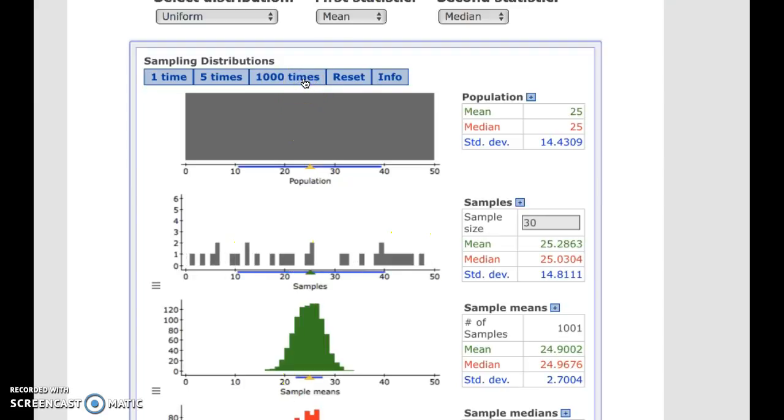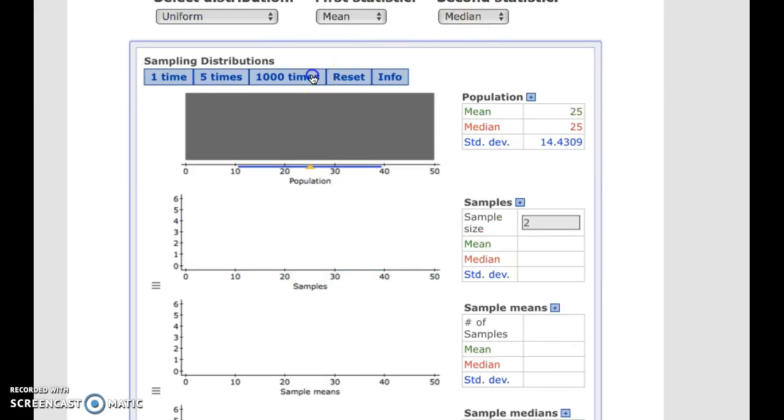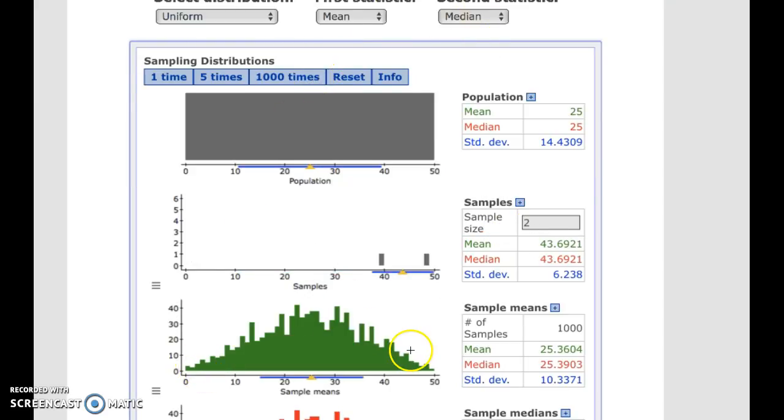See what happens with the 1,000. So notice what happened. This looks more bell-shaped, but the other thing you might have noticed is these distributions in green kind of shrunk. The first distribution with sample size of 2, I'm just going to skip to the 1,000. Notice was very spread out.